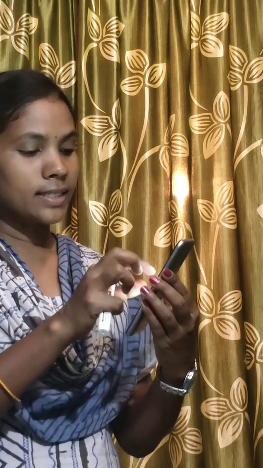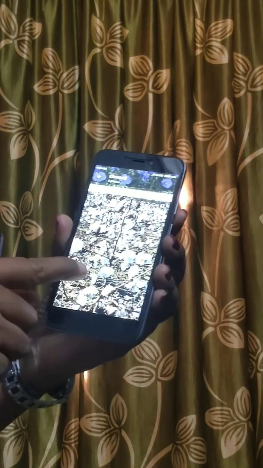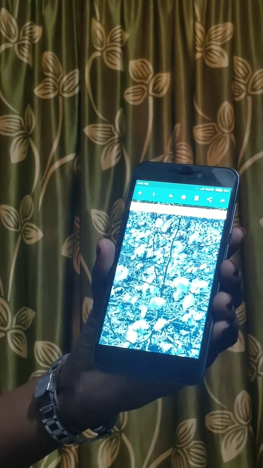Now let's see the pictures of the fibers and the plants that we studied just now. This is the cotton plant.